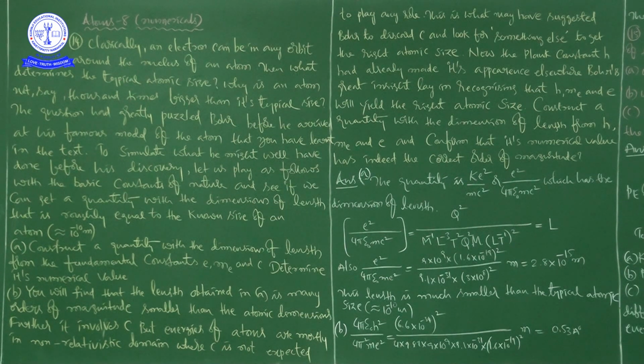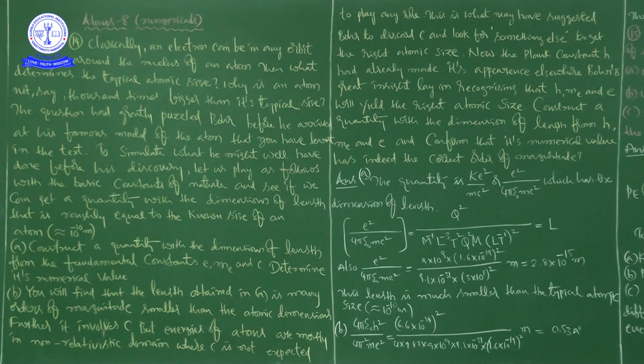So anyhow, this combination of constants like e square by 4 pi epsilon naught m c square will give the dimensions of length. And if you find the numerical value of these constants, that is equal to 2.8 into 10 to the power of minus 15 meters.